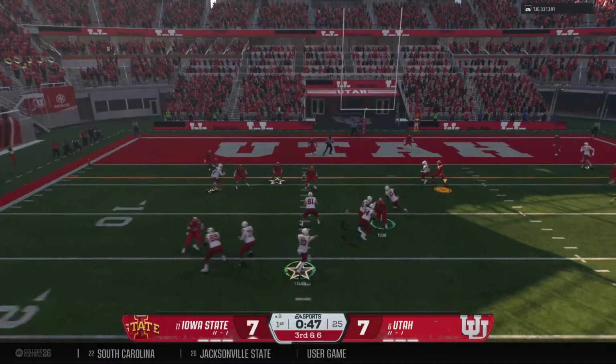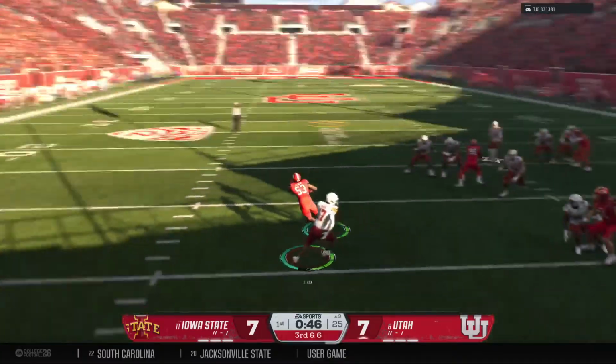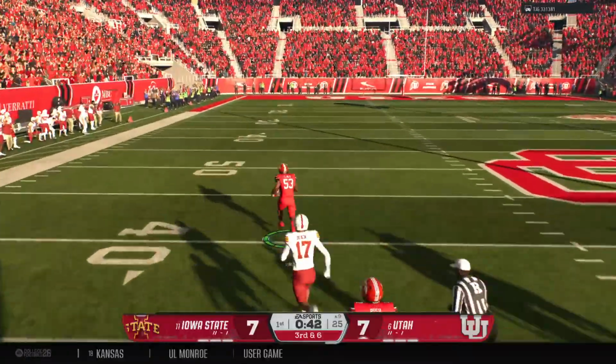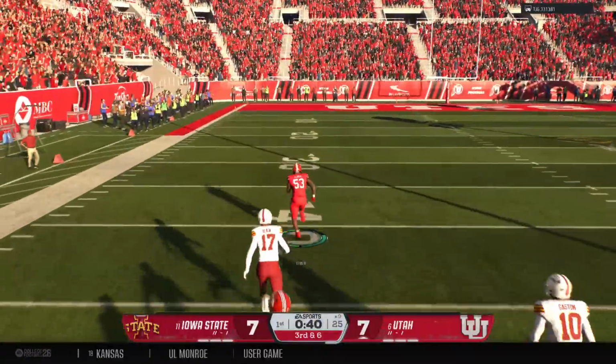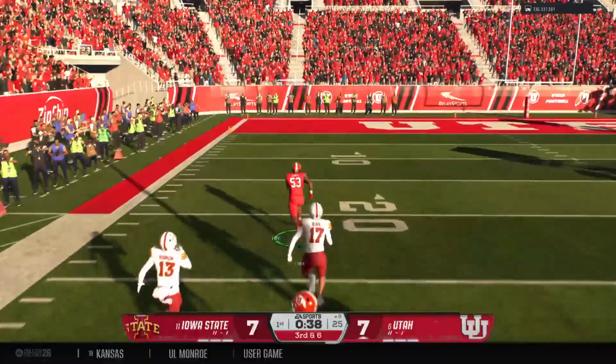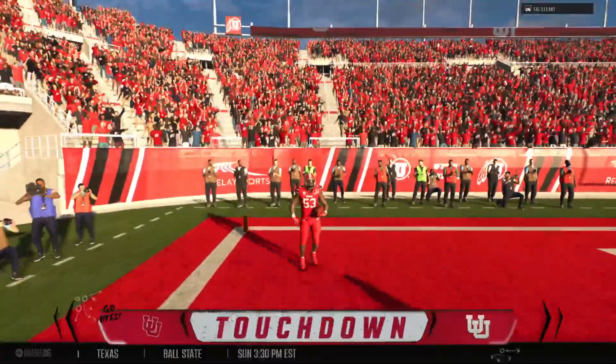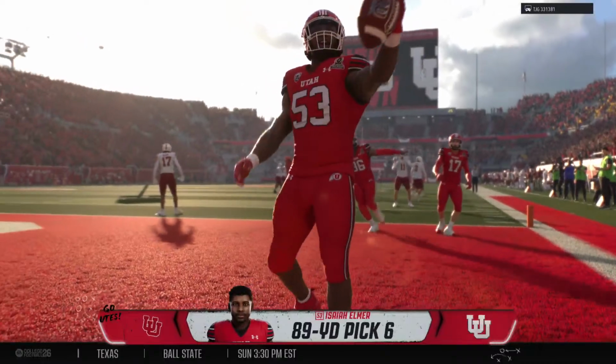And he'll drop back here on 3rd down. Oh, it's picked off. What a play. And midfield. Inside the 40. At the 20. The 10. Touchdown, Utes. 6 points for the defense in this playoff game.